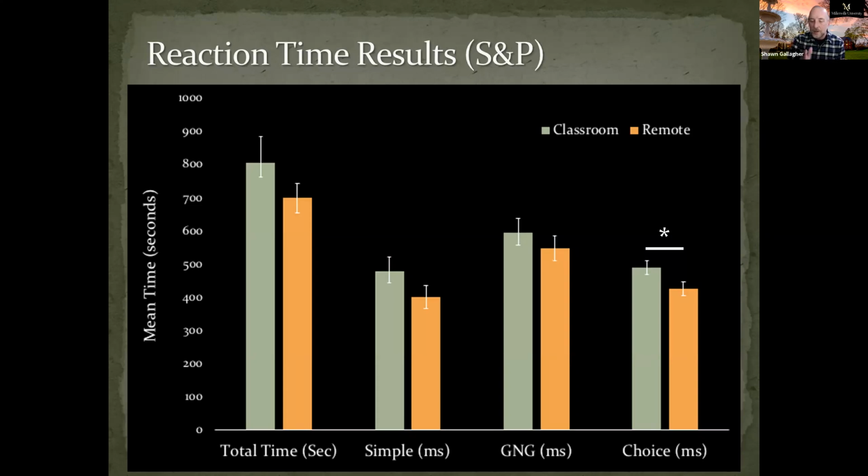And the go, no-go, and the choice reaction time tasks are both versions of a choice reaction time task that took a little bit longer. So the moral of the story here is that the time it took them not only to react to the stimuli, but the time it took them to complete the task is comparable, whether face-to-face or remote.